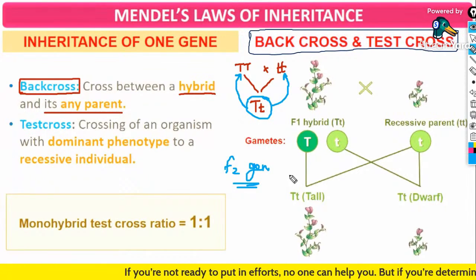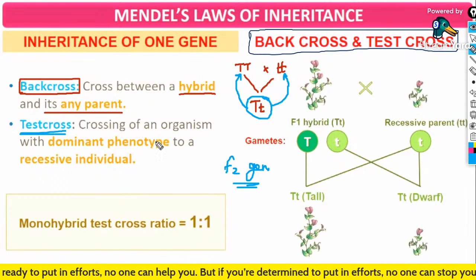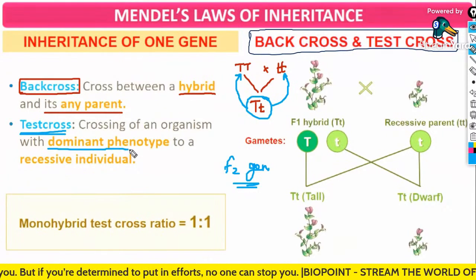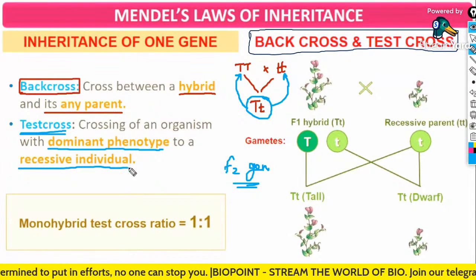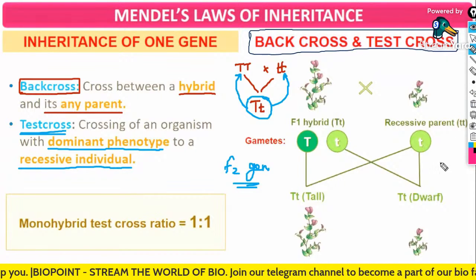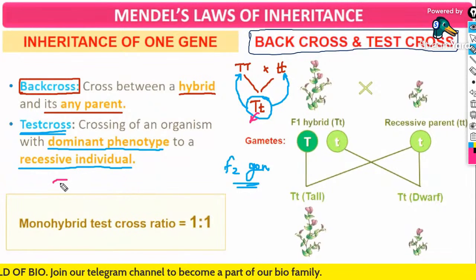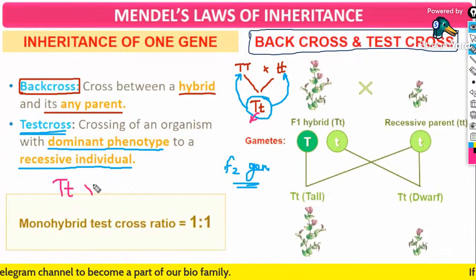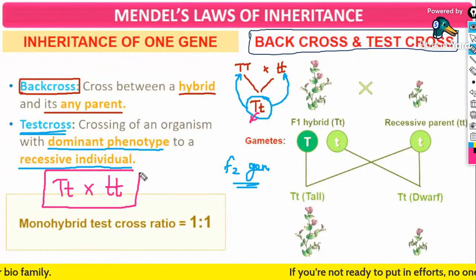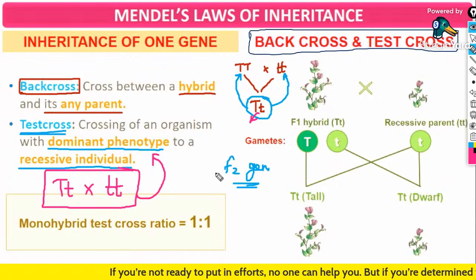Clear? Yes. And what is the difference between the back cross and the test cross? Test cross means that we are crossing an organism with the dominant phenotype to the recessive individual. In case of this particular test cross, we are taking this offspring, capital T small t, and we are crossing it with the recessive parent. If a cross like this appears in your option, then that stands for the test cross.